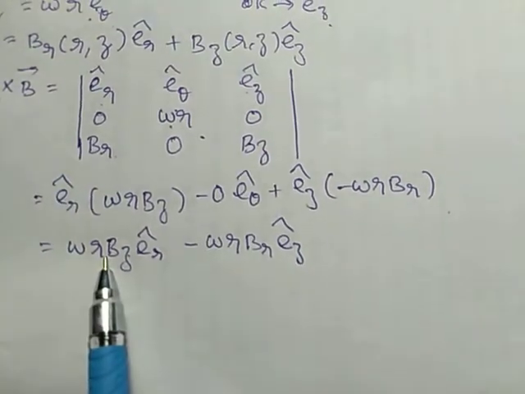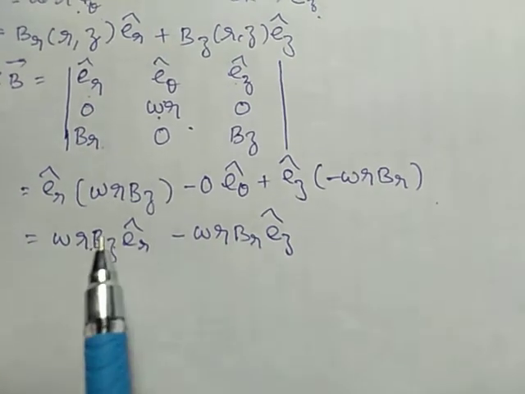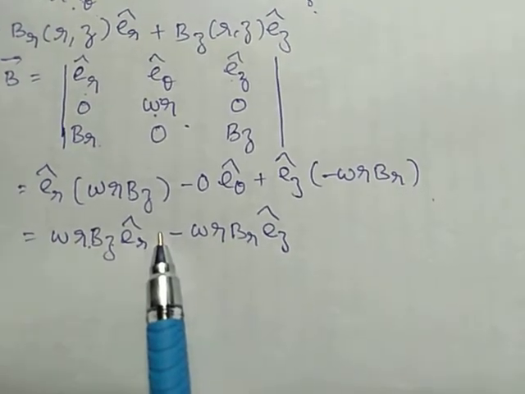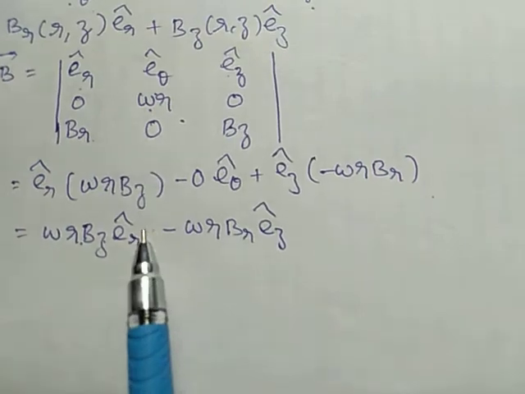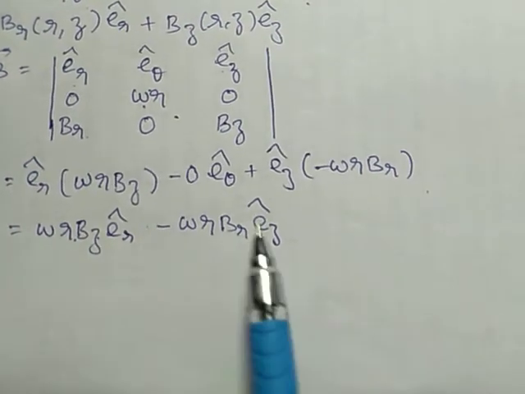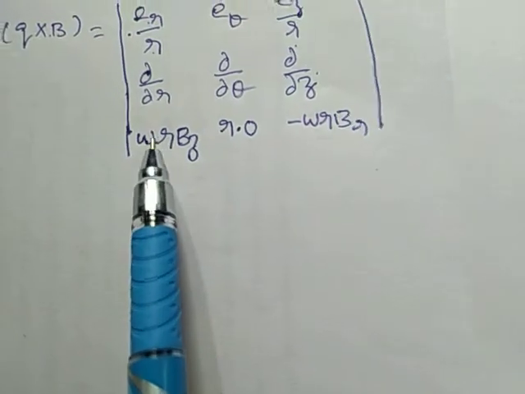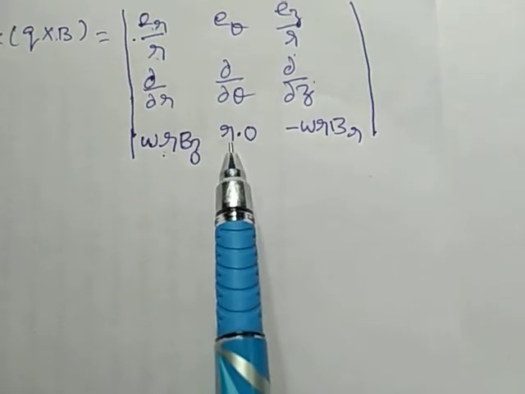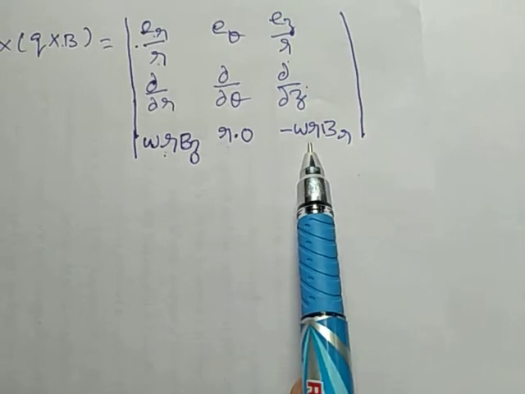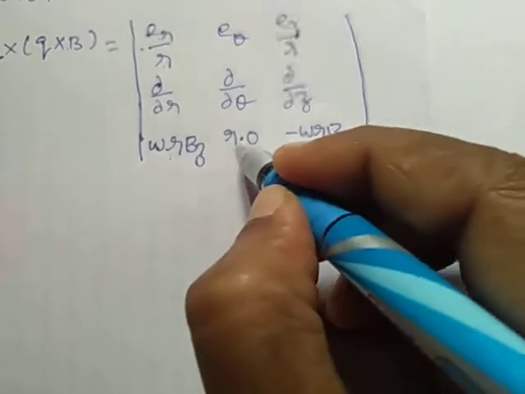So the first term is the coefficient of ER, the second term is R into the coefficient of E theta, E theta is 0 here, and then the coefficient of Ez. So here we are having omega R BZ, R into 0 minus omega R into BR. So this is 0.